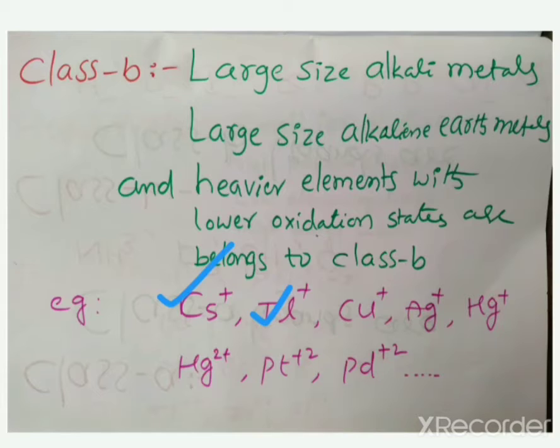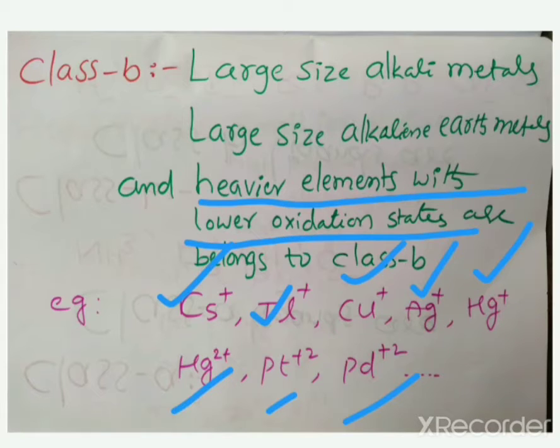Next, copper plus, Ag plus, Hg plus, Hg2 plus 2, platinum plus 2, palladium plus 2. Copper, Ag, Hg, platinum, palladium are heavier elements. Already the definition is heavier elements with lower oxidation states, meaning lower positive charge. So therefore these belong to class B.